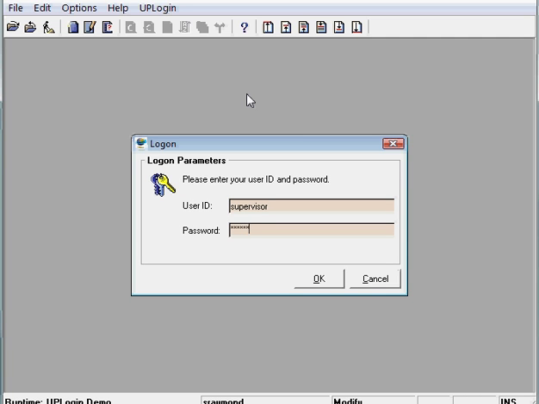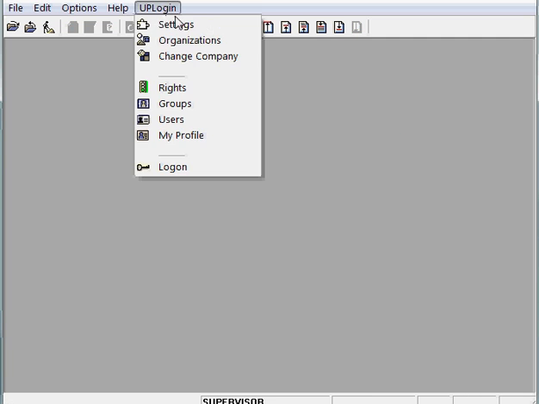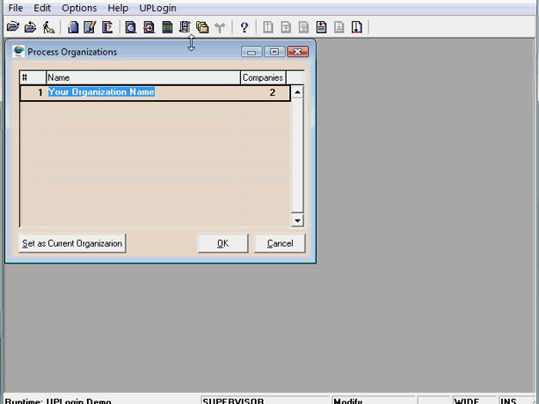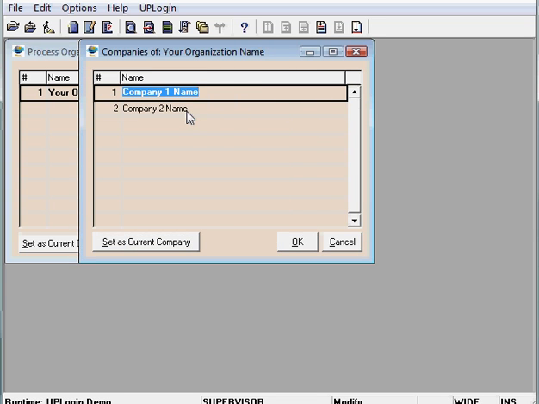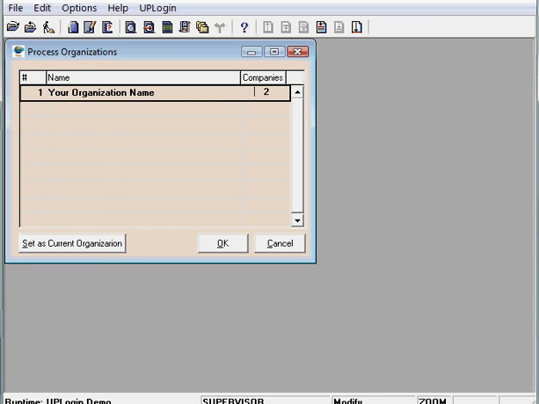we can now see an option only available to security administrators, global security administrator: the ability to maintain the organization information, as well as the possible many companies that are underneath that organization. I can also set which organization I am currently assigned to, or which company I am currently assigned to as the current user.